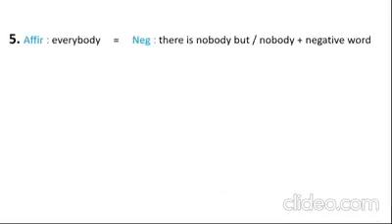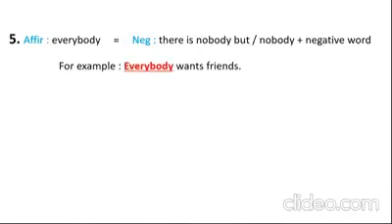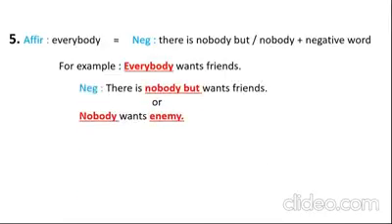Number 5: in affirmative, if you have everybody, in negative you can write there is nobody but, or nobody plus a negative word. For example, everybody wants friends. Look at the underlined word, everybody. In negative, you can write there is nobody but wants friends, or you can write nobody wants enemy.